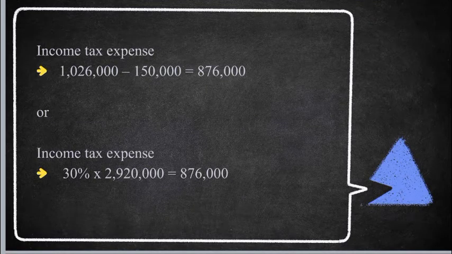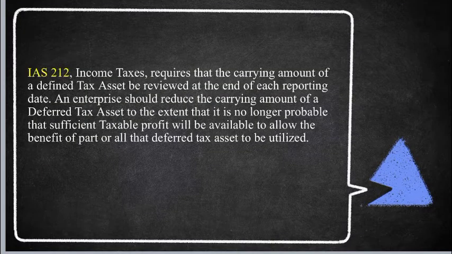Yung income tax expense is equal to current tax expense minus income tax benefit. Income tax expense is equal to 1,026,000 minus 150,000 is equal to 876,000. Or pwede ding yung 30% ng financial income multiplied siya sa income tax. Income tax expense is equal to 30% times 2,920,000 is equal to 876,000.